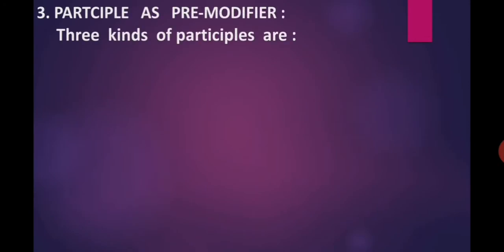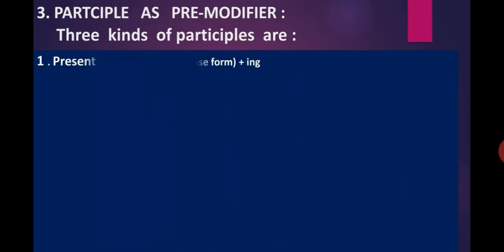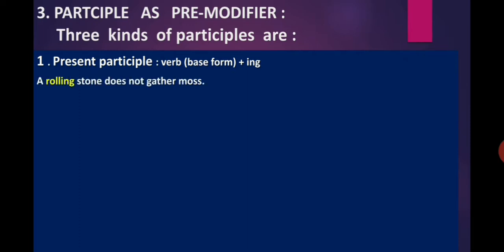Participle. Participle as pre-modifiers. There are three kinds of participles and they are present participle, base form of the main verb plus ing. A rolling stone doesn't gather moss.